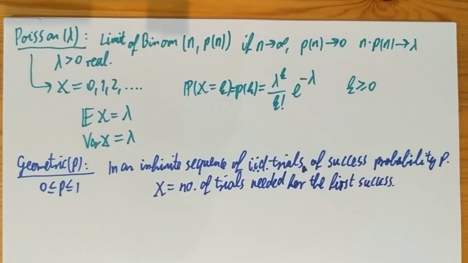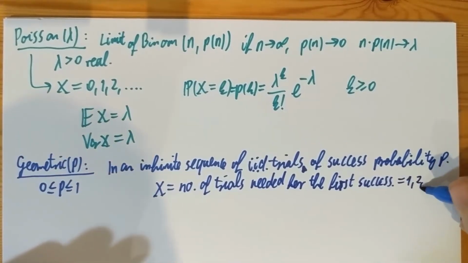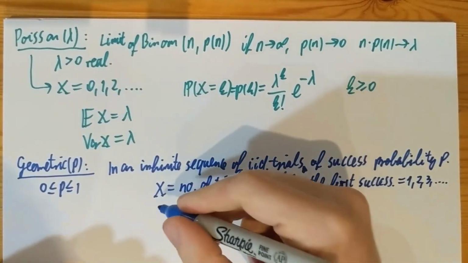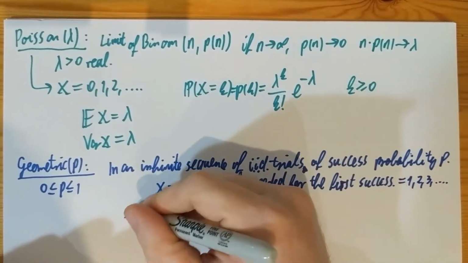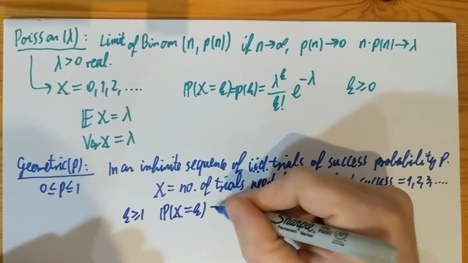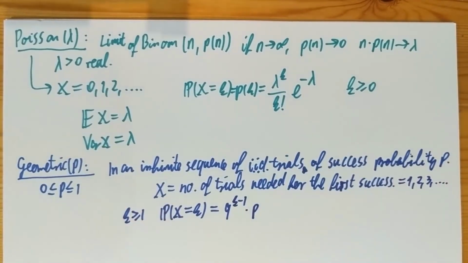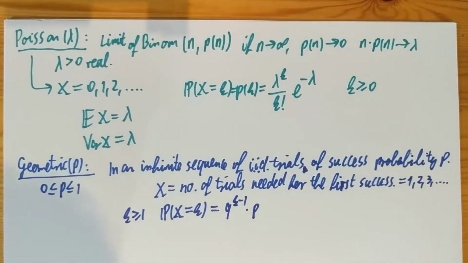Okay, that's the geometric random variable. Clearly this is going to be any positive integer, again not bounded. And then the probability mass function, the probability at x equals k, whenever k is at least 1, integer, of course, is going to be q to the k minus 1 times p, because in order to see the first success at the kth trial, we need to have k minus 1 failures at the beginning and then a success.